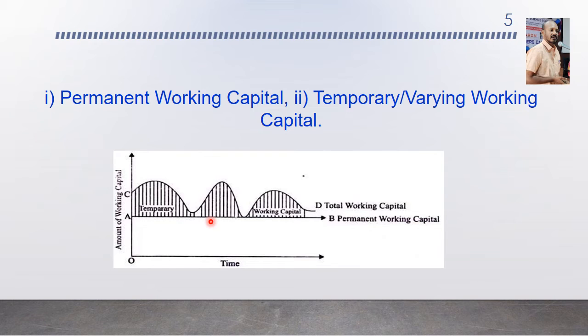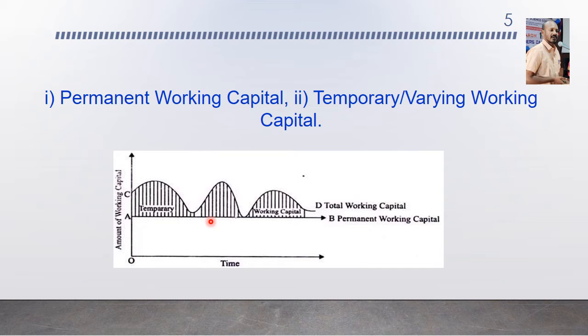A certain amount of working capital is needed to run the business operations very smoothly, but it remains constant at any level of output or for a certain period. The company has no need to change, whether to increase or decrease, for the smooth flow of business operations. They need such a quantum of working capital, and that is called permanent working capital.